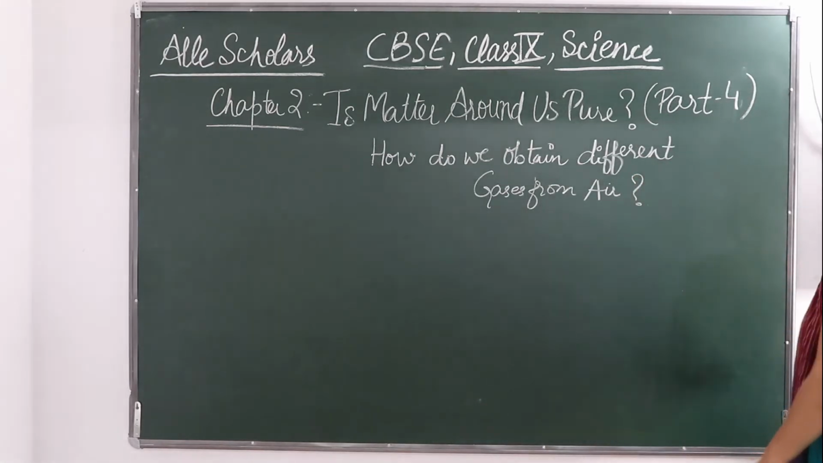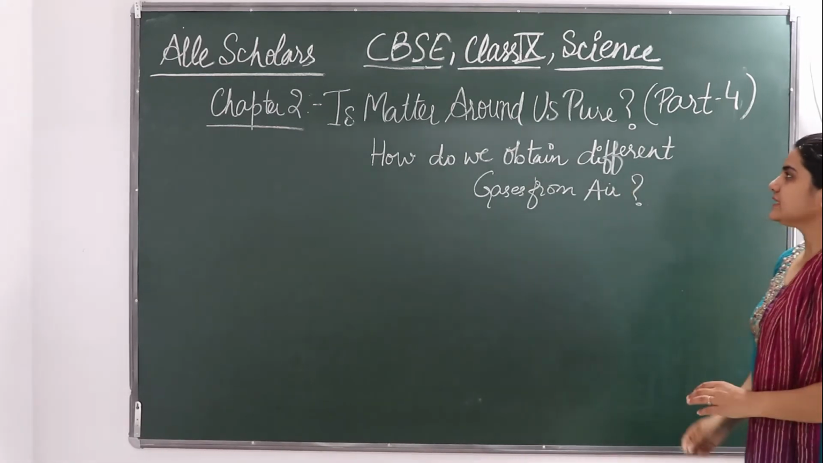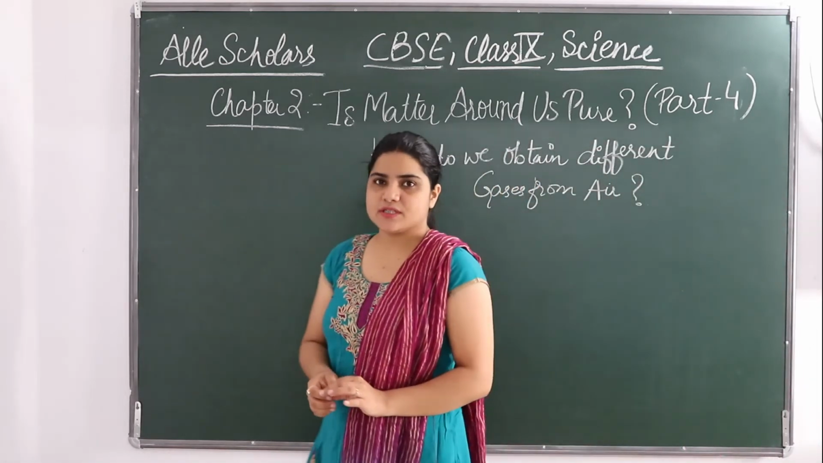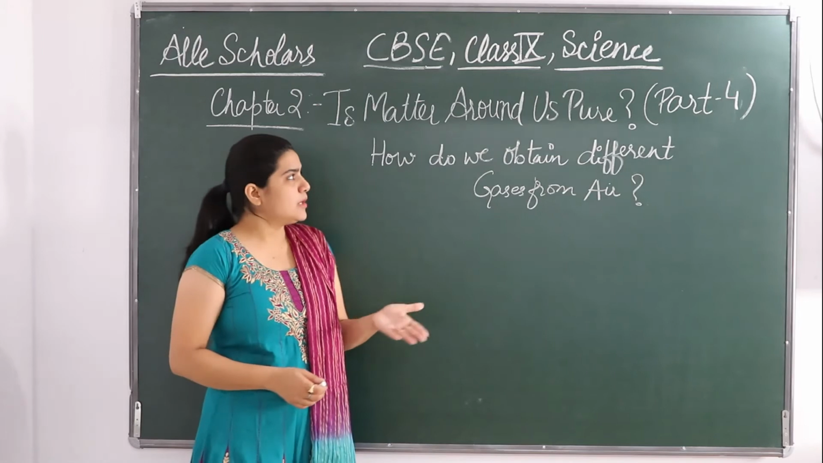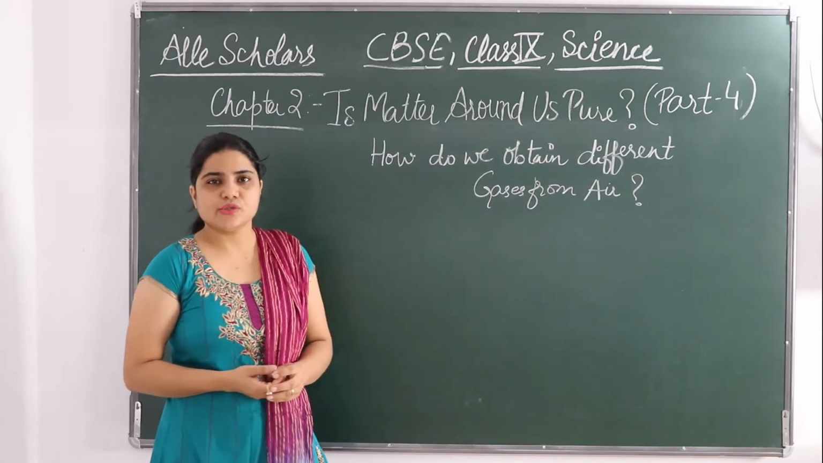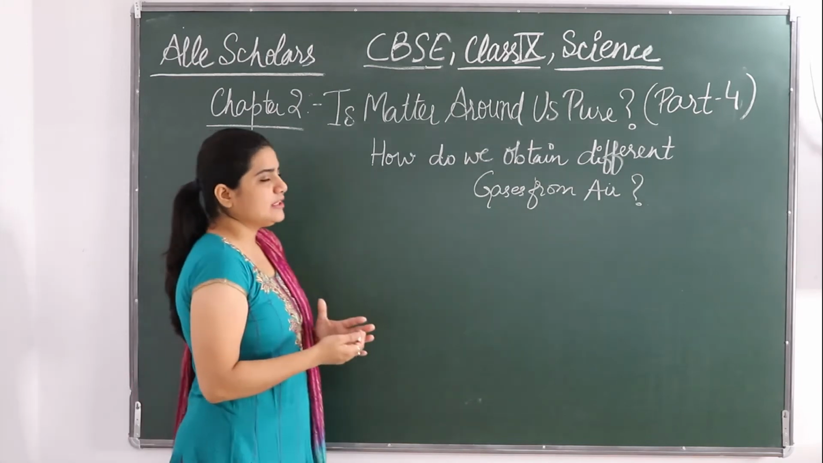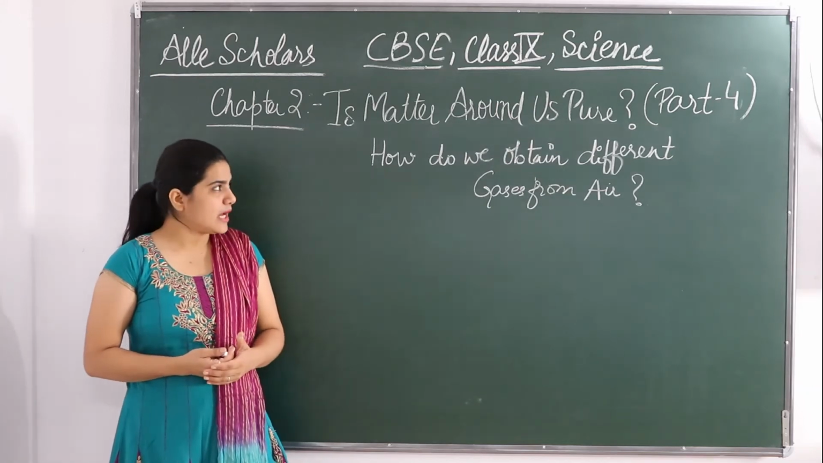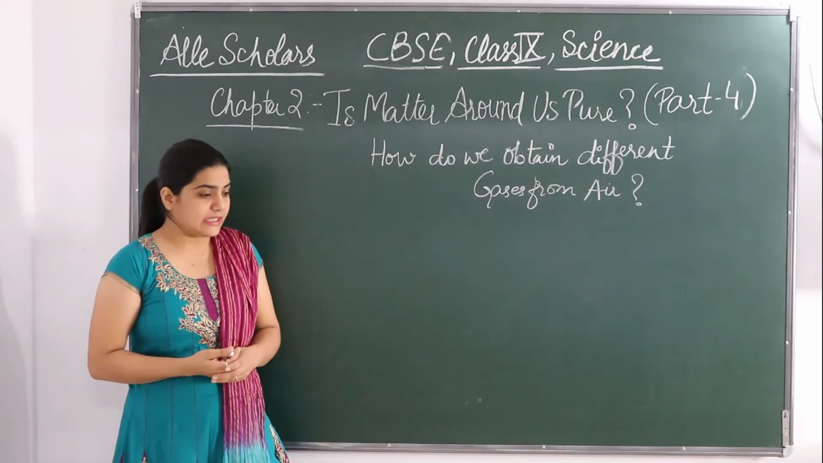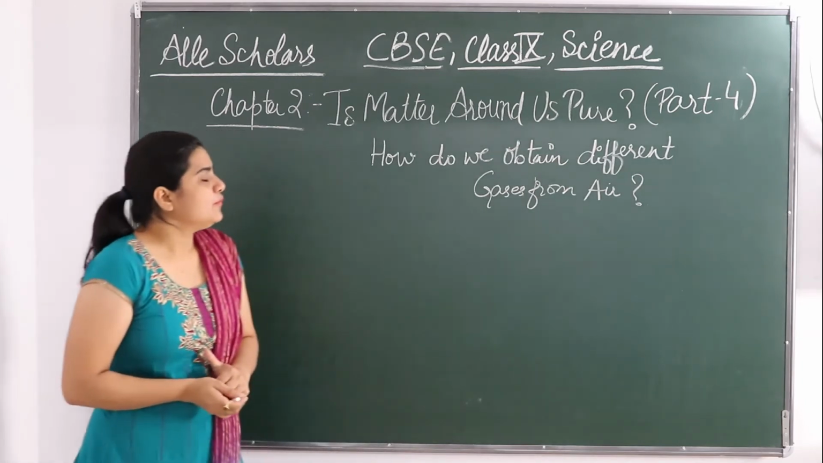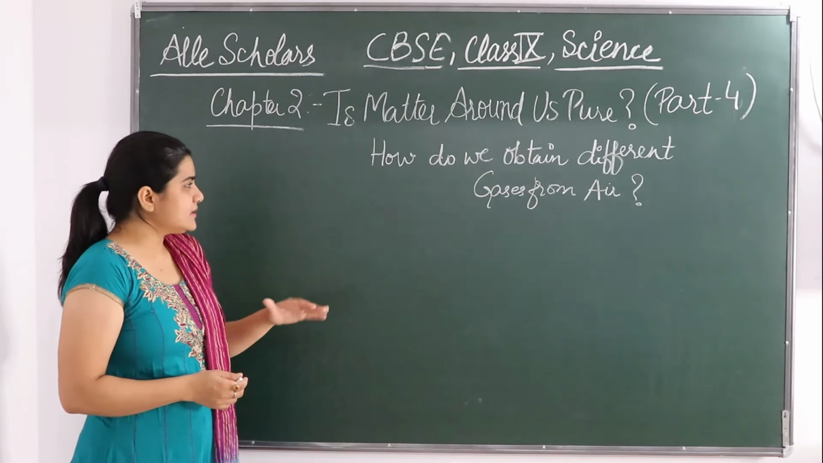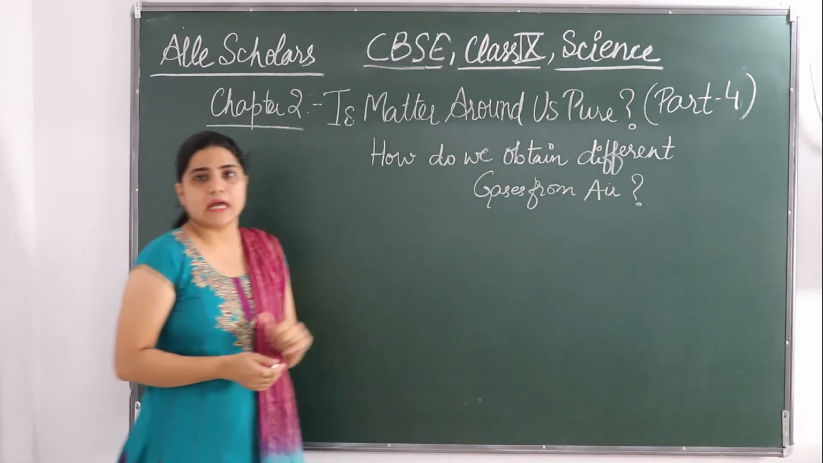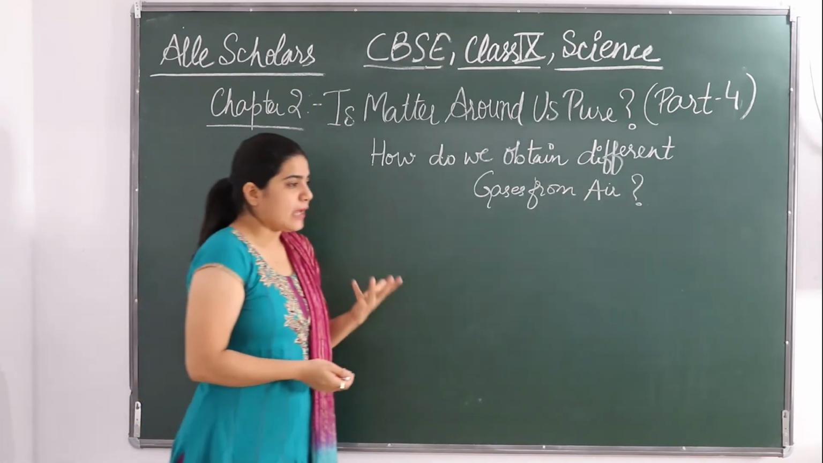So today I will be taking up the fourth part of the chapter Is Matter Around Us Pure? This is the second chapter of class 9 science of CBSE board. We have read much in our last three videos, and you have seen how I have explained everything, how separation methods have been explained in my last video, that there are many types of separating techniques. Today again we are going to take some of these methods, like how different gases from the air can be obtained, or you can say separated.